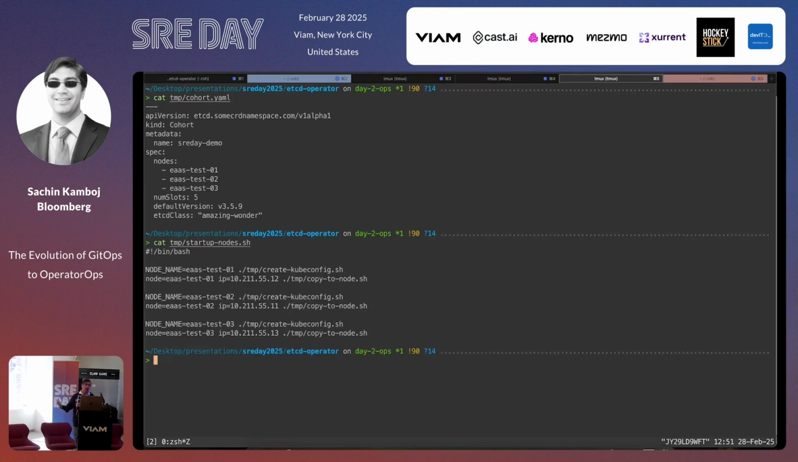So every node gets its own specific kubeconfig. The idea behind that is we never want to share secrets and never want to share certificates. We need to copy those kubeconfig and the binary to the node. So that's what these scripts do.